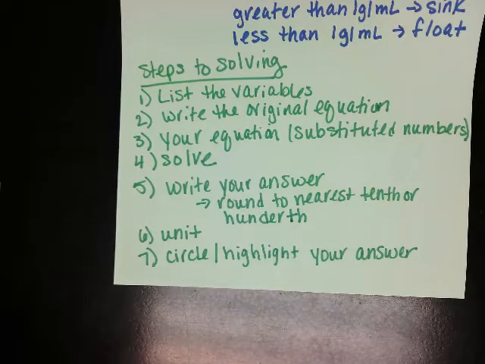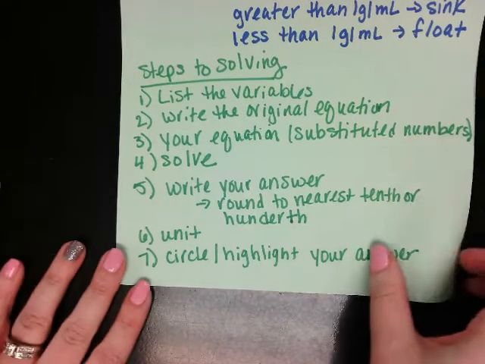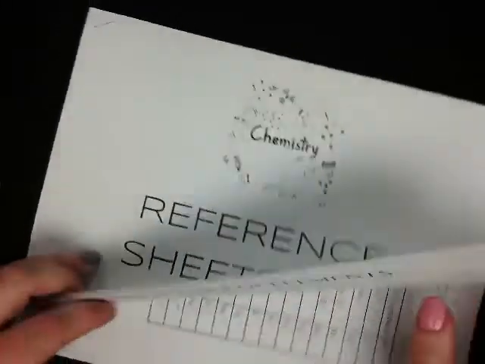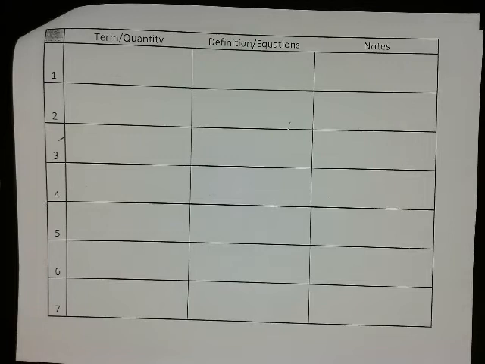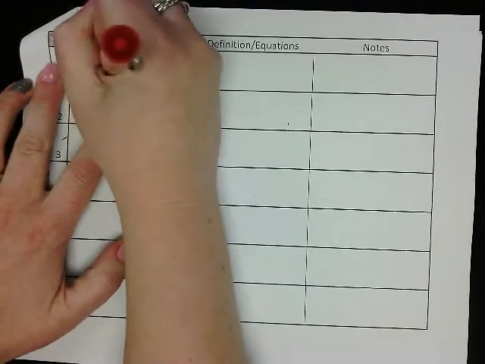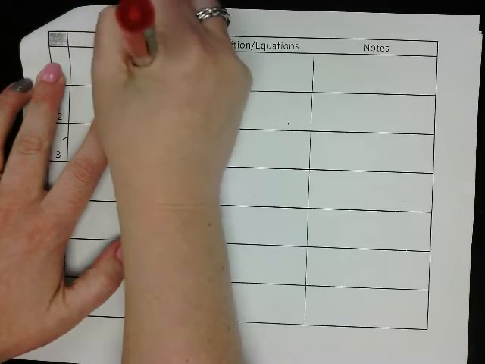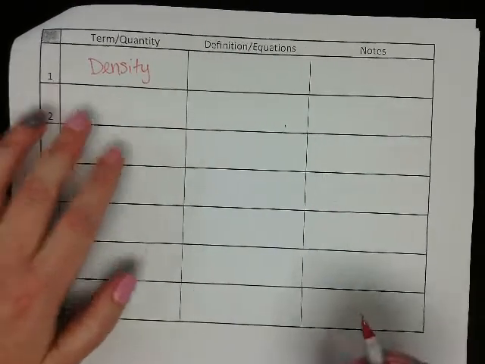Now, on your formula sheet, we're going to fill in the formula for density. You need to get out your reference sheets and flip to the very last page. We're going to start with number 1, because it's our first formula. Our term is density.